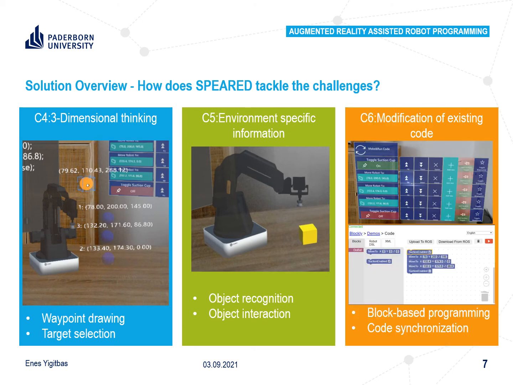Finally, the aforementioned code creation and modification can be done in the AR application as well as in a non-AR setting using the Blockly web interface. The created artifacts can be synchronized in both directions. Here the translation to the aforementioned block language enables a consistent programming experience for old and new code, so that challenge C6 is also addressed.